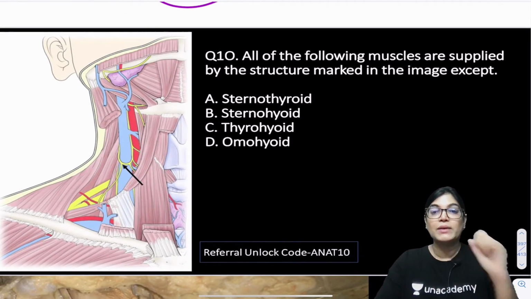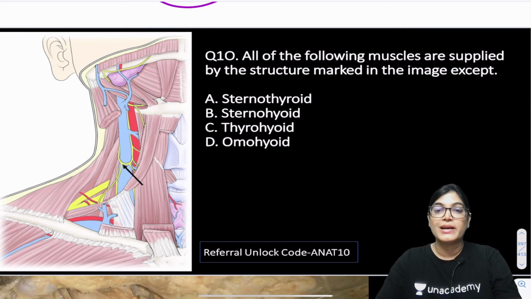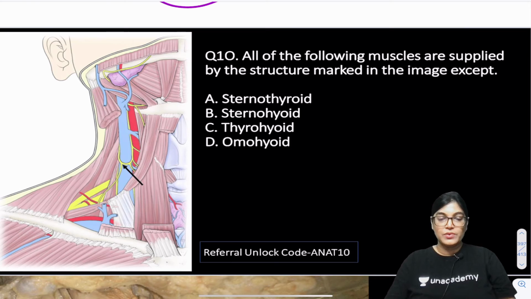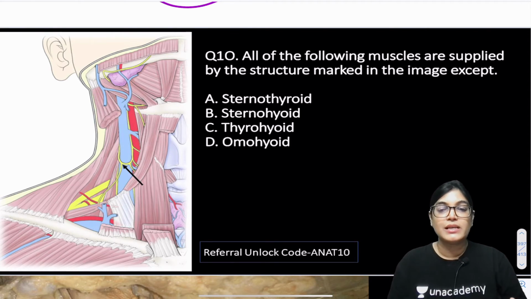Now moving on to the 10th number MCQ. All of the following muscles are supplied by the structure marked in the image except. So options are sternothyroid, sternohyoid, thyrohyoid and omohyoid. So we can see here 4 options are there and you have to identify the arrow marked nerve. So which nerve is it and which muscle is not supplied by this nerve?